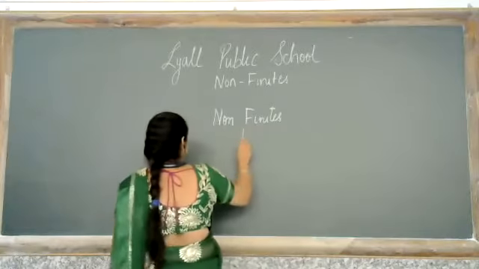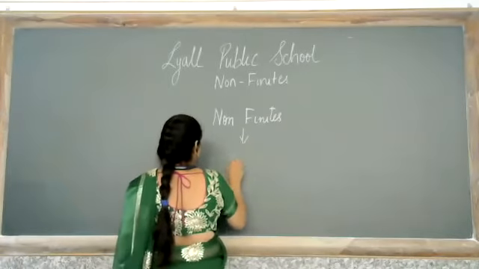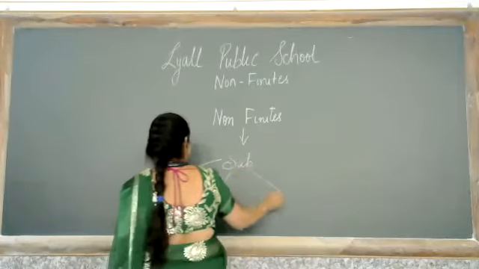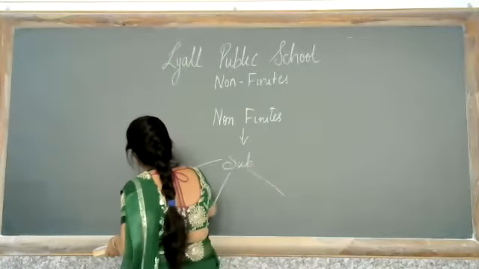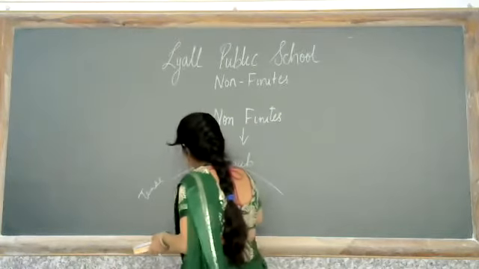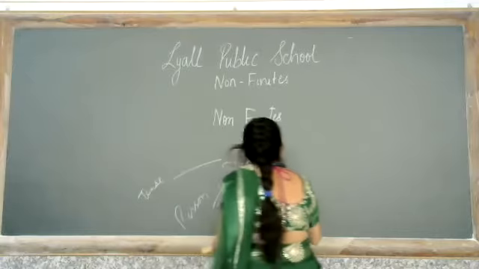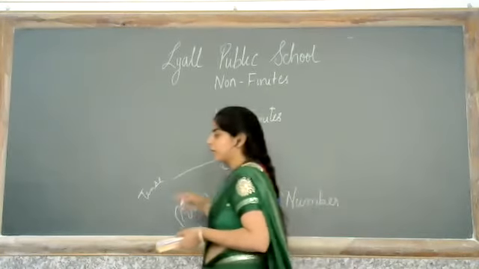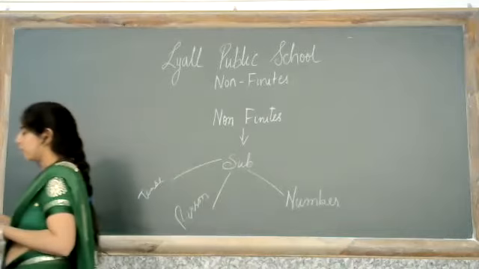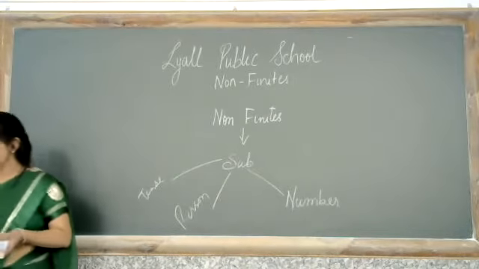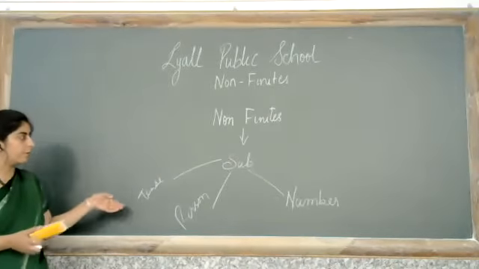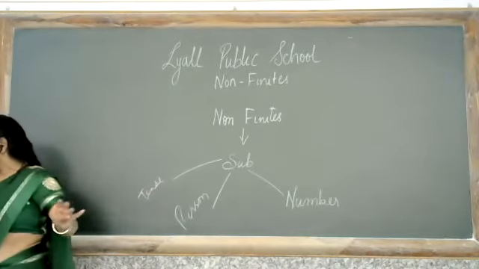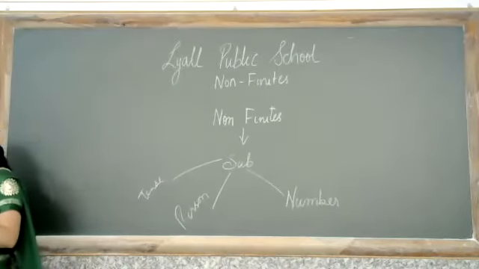We understood that their verb is dependent on the subject, and subject has three aspects, that is tense, person and number. Finites are those verbs which change according to these. We also saw that how they change according to these. Now we have to see non-finites, which means that they do not change as per any of these. Okay, they will never change as per any of this.